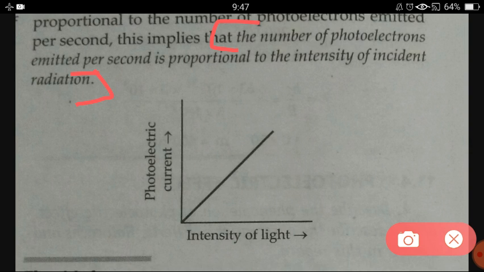And if more electrons come out, obviously we will get more current. So the number of photoelectrons emitted per second is proportional to the intensity of incident radiation. Here we are talking about the number of photoelectrons, not their energy, because energy directly depends on frequency. The number of electrons coming out from the metal surface depends on intensity, but how much energy they possess depends on frequency.